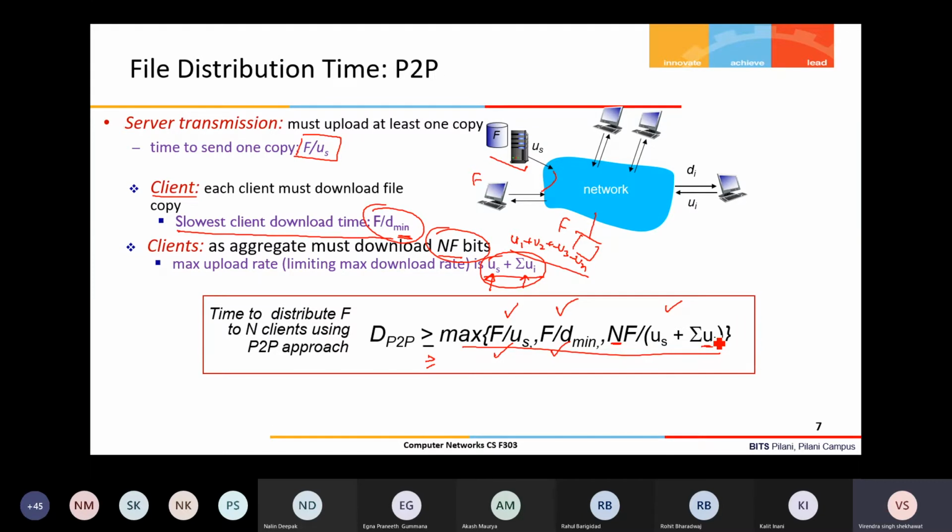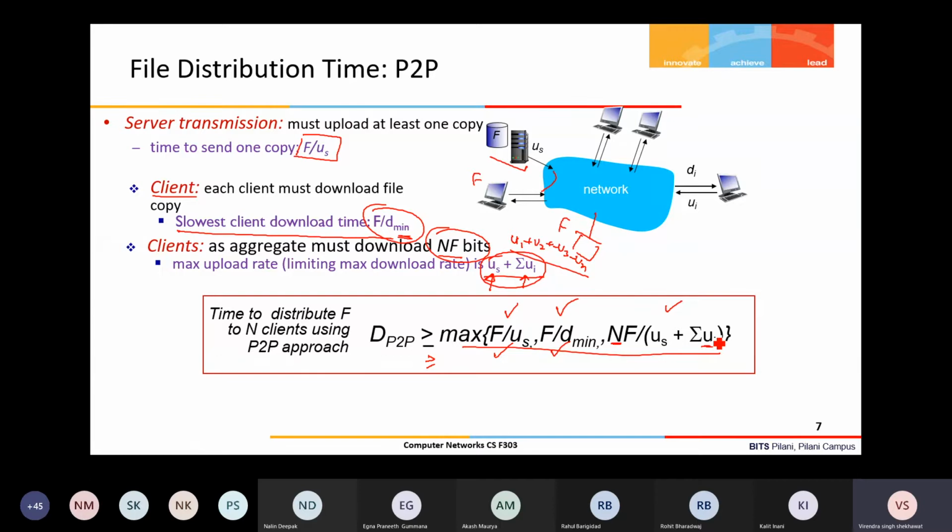As the number of peers added to my network increases, my upload capacity also increases. And that's the beauty of the peer-to-peer architecture: the larger the network, the more capacity the network has. So that's why it's highly scalable.